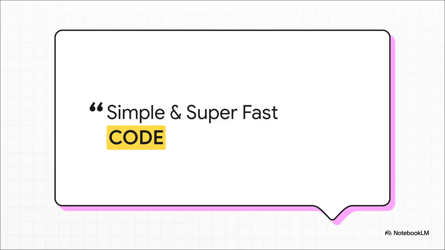And because of that, we get simple and super fast code. Notice how the word code is capitalized here? That's definitely deliberate. Mr. Georgiopoulos is drawing our complete attention to the raw underlying mechanics of the digital experience. He's arguing that the code itself shouldn't be some tangled, heavy web. It's got to be elegant, straightforward, and above all, incredibly fast.